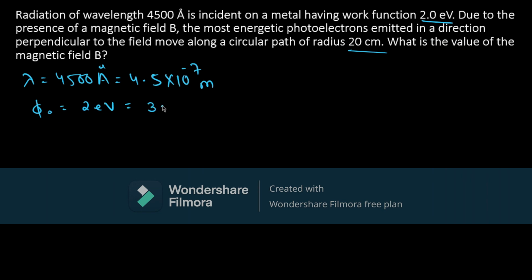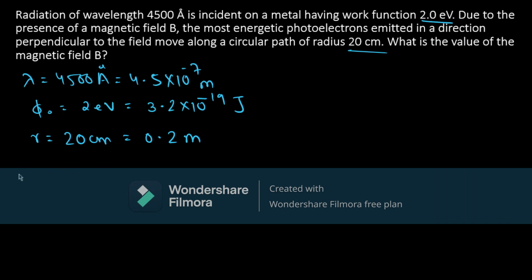That will give us 3.2 into 10 raised to minus 19 joules. Also the radius of the circular projection of electron is given as 20 centimeter, which can be written in meters as 0.2 meters.